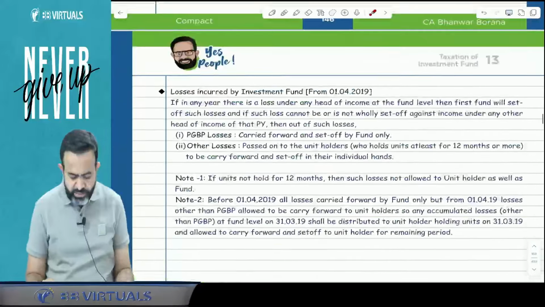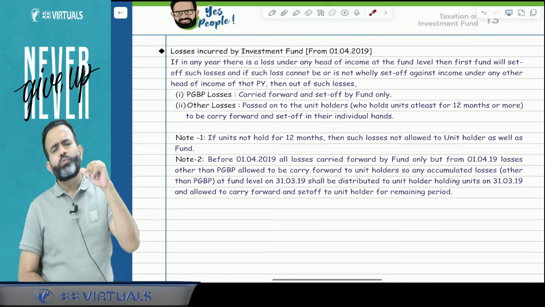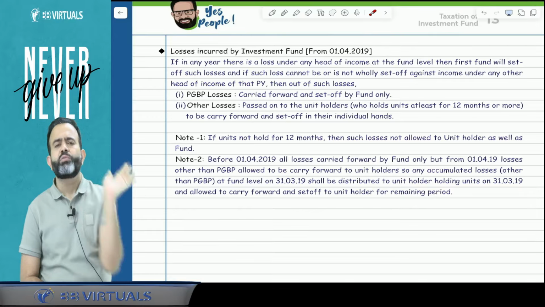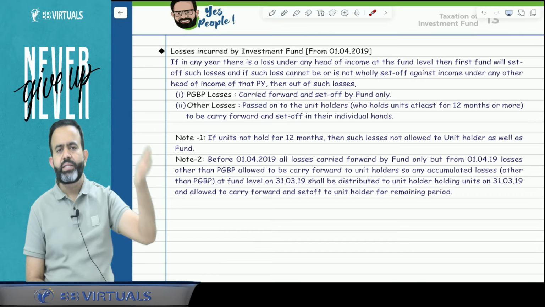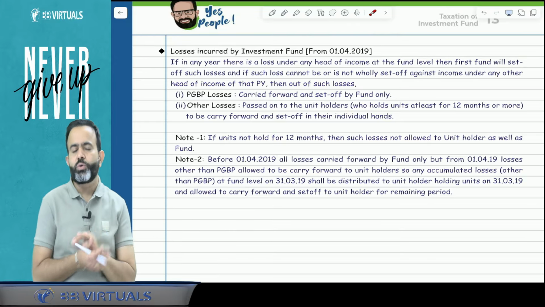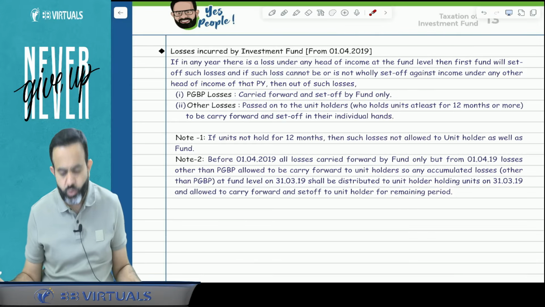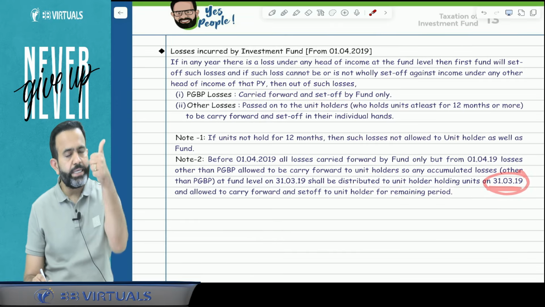Now guys, there is one more point related to 1/4/2019. What happened? You know that before 1/4/2019, losses were carried forward. All other losses were also carried forward by the investment fund. But from 1st April 2019, they made the amendment and the losses are distributed to the unit holder. So if there were any earlier losses, they will be distributed to the unit holder holding the unit of the investment fund as on 31st March 2019.